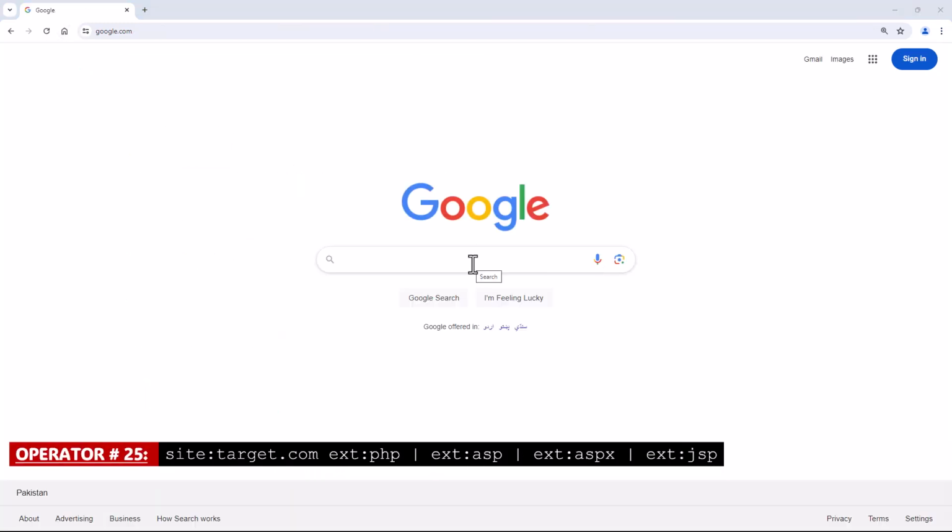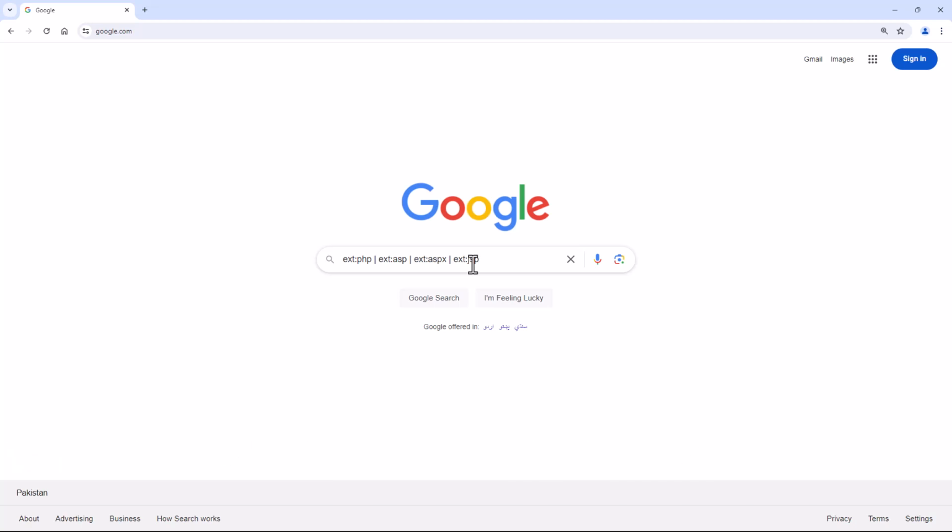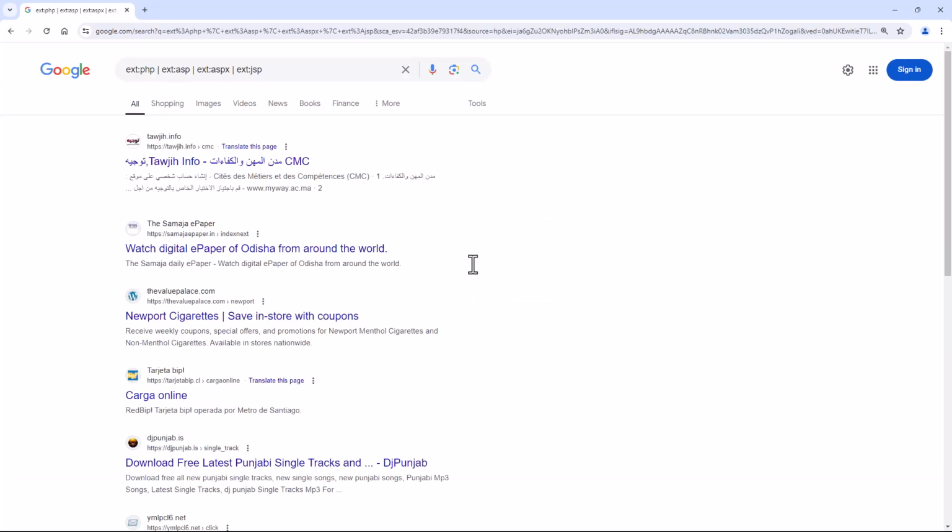Operator number 25. Site with the combination of different extensions. This Google dork will search for PHP, ASP, ASPX or JSP files on a website, which may contain vulnerabilities that can be exploited by hackers.